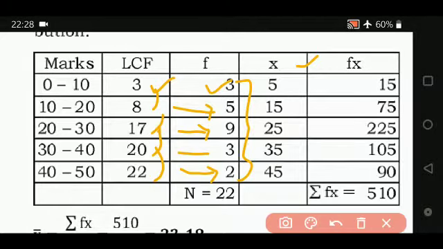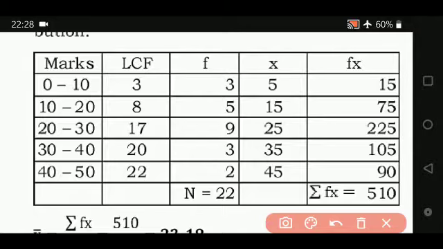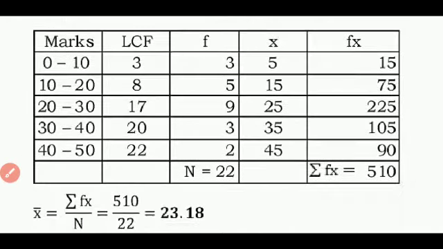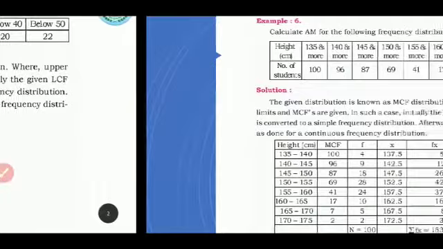Then you find the midpoint of these class intervals. Once you get your normal frequency, you multiply f into x, get the total, and apply the formula. You have the freedom to apply the formula of your choice, that is x bar is equal to summation fx upon capital N. That is 510 divided by 22, which is 23.18. So if they give an example in LCF form, you have to first find the frequency.